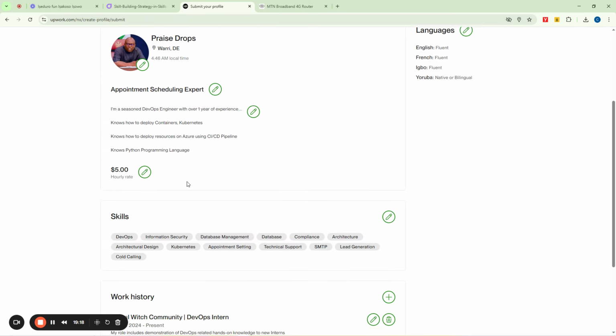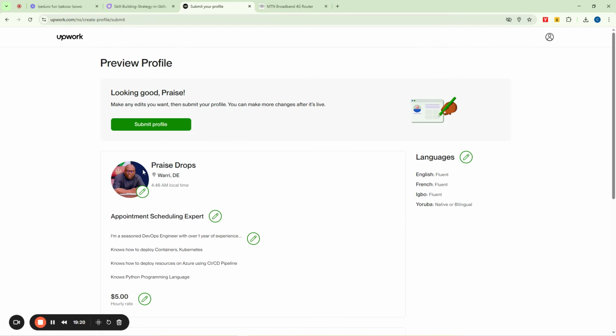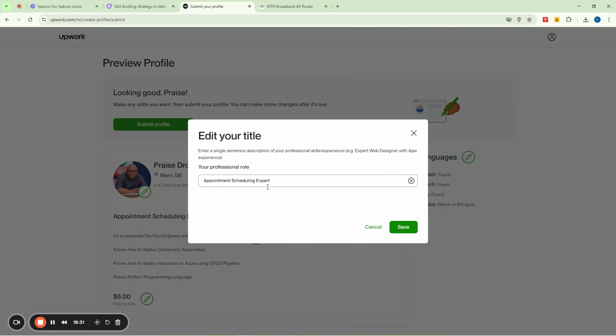But if you wanted to change your photo ID, you can actually do that here. And if you wanted to change anything, maybe appointment scheduling expert, you can come here to change it. I think I want to change this to something else. You can say maybe lead generation. You can say maybe B, put a capital letter here, B2B lead generation experts.